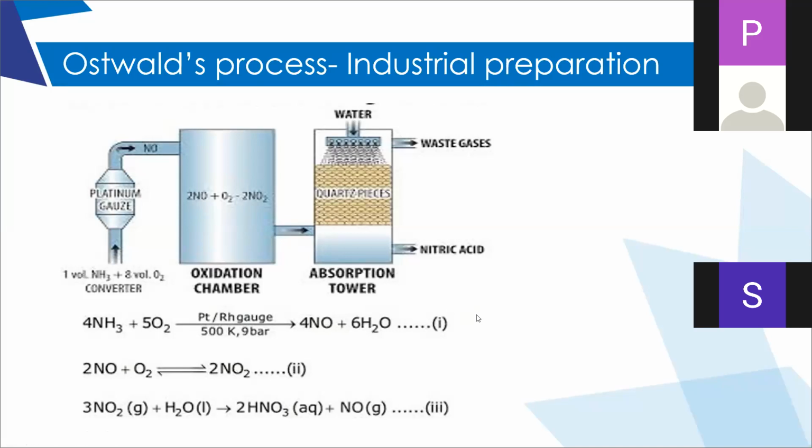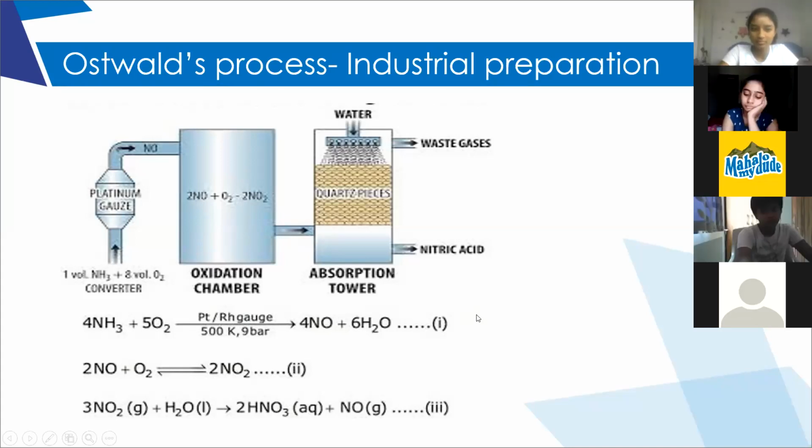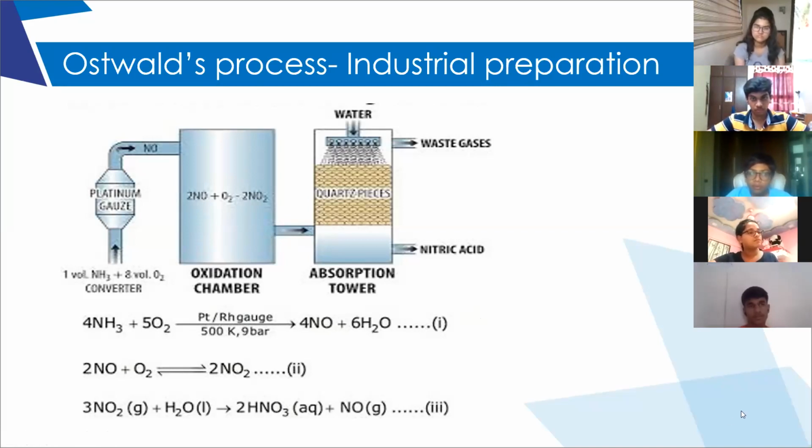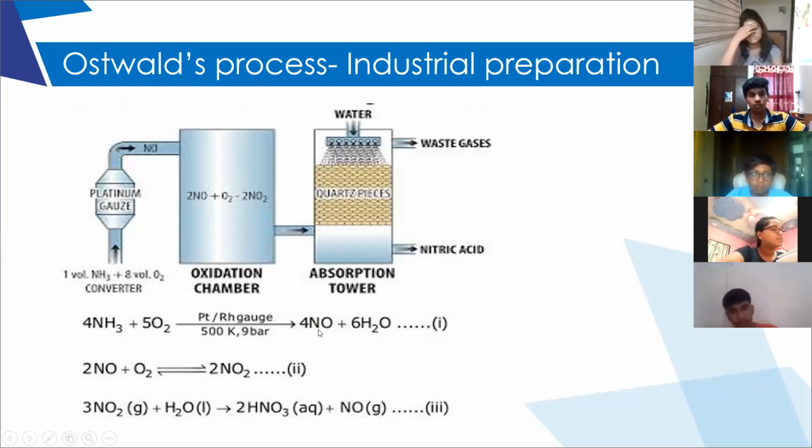Ammonia reacts with oxygen in 2 ways. In the absence of a catalyst, it releases nitrogen gas. In the presence of a catalyst, it forms nitrogen oxide. So for the first step, ammonia is converted into nitric oxide. Therefore, it is called the converting chamber or converter.